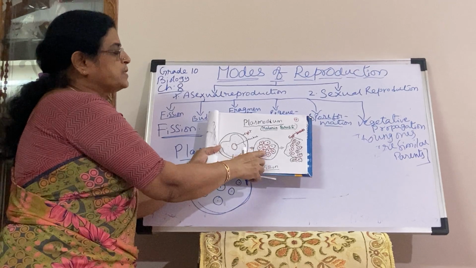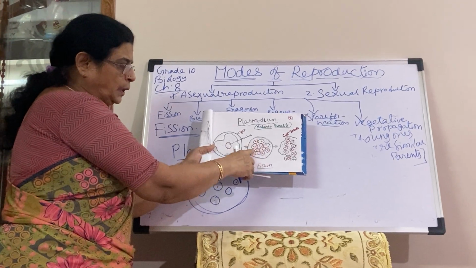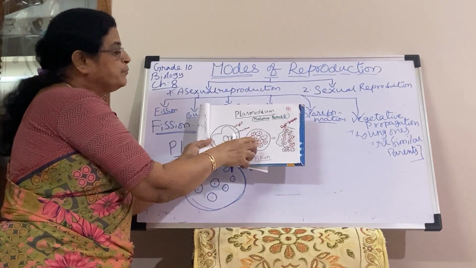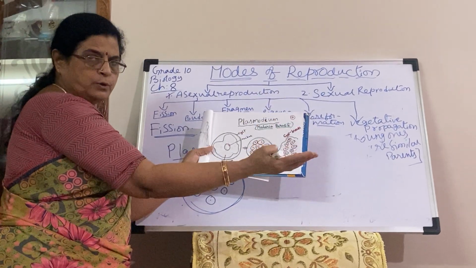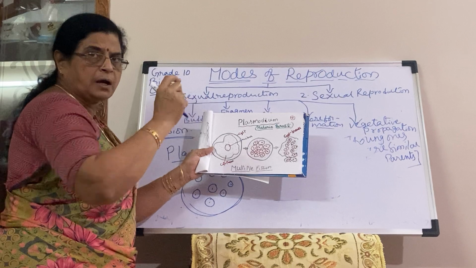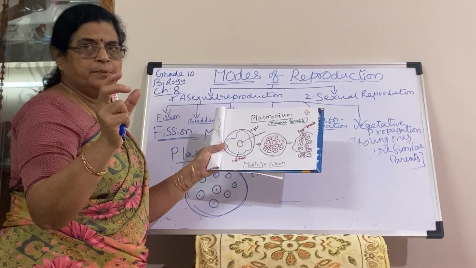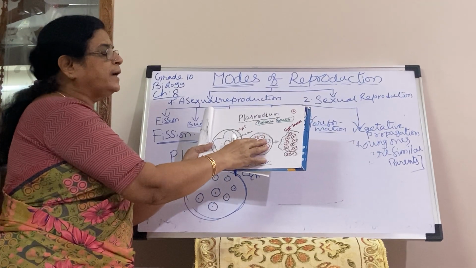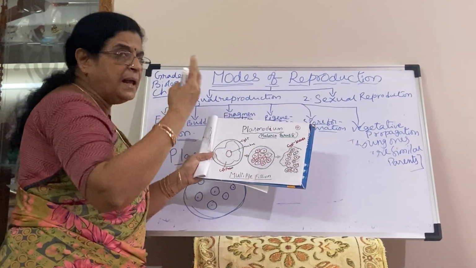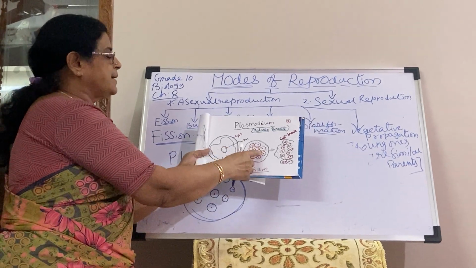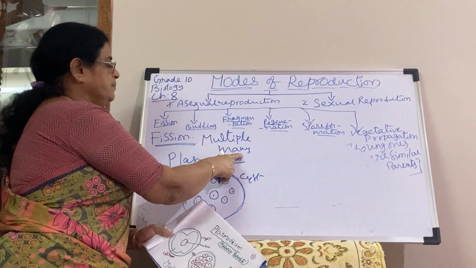Then the nucleus divides many times, many nuclei are formed inside. When the cyst bursts open, these nuclei are spread out, but each part of the nucleus goes along with some cytoplasm, because the cytoplasm also should divide. So what happens here? Many Plasmodium will be formed. This is called multiple fission.